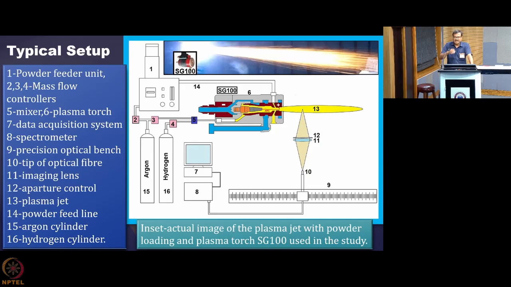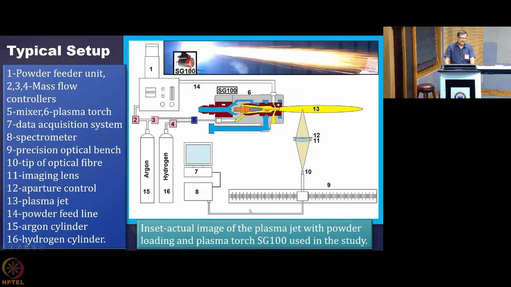Now the typical setup for plasma diagnostics for thermal plasma looks like this. This is an emission spectroscopic setup. So what is there in that? Let us see very carefully. So this is one, the plasma torch. This is the jet that is coming out, and you are interested in knowing the central axis temperature in this case.